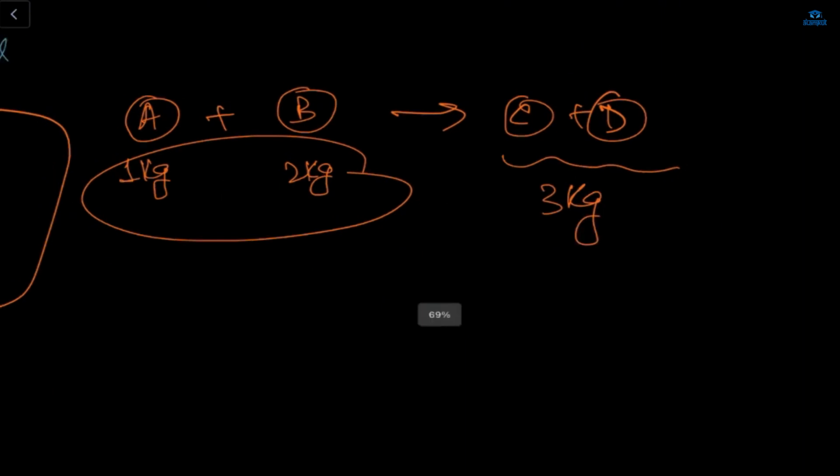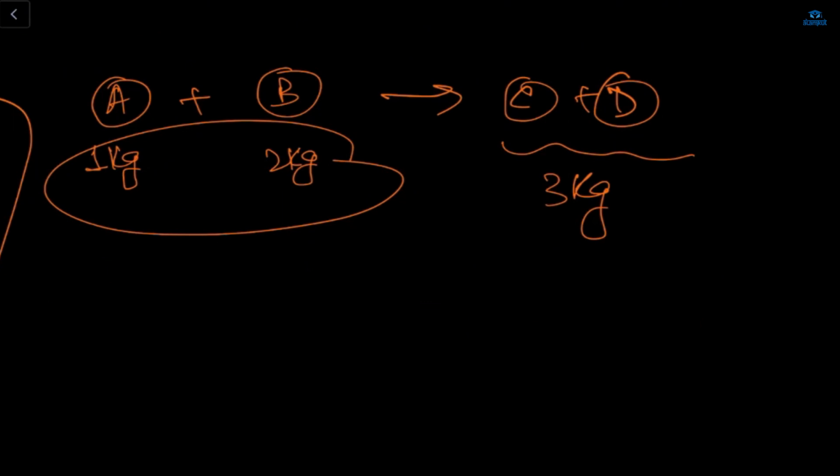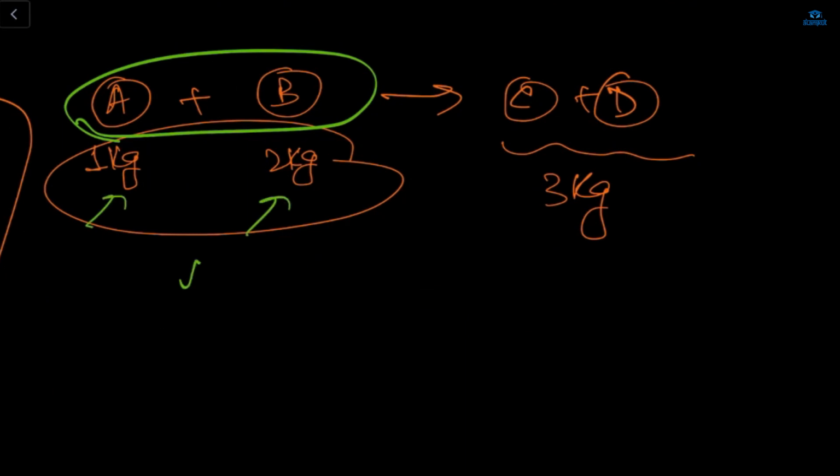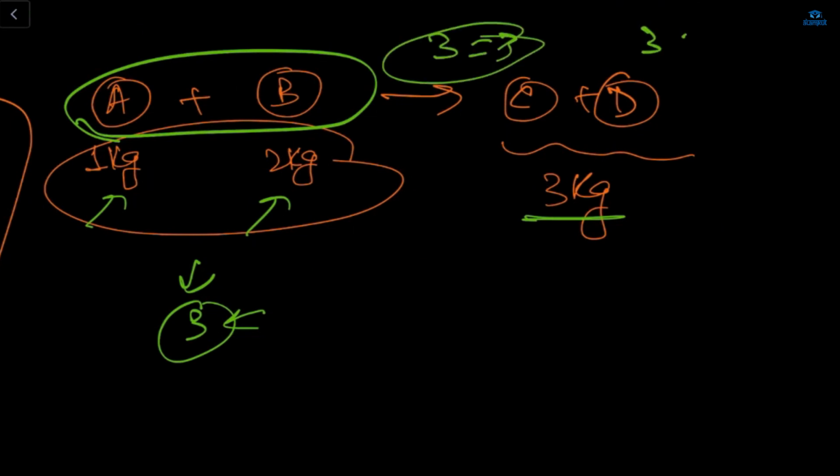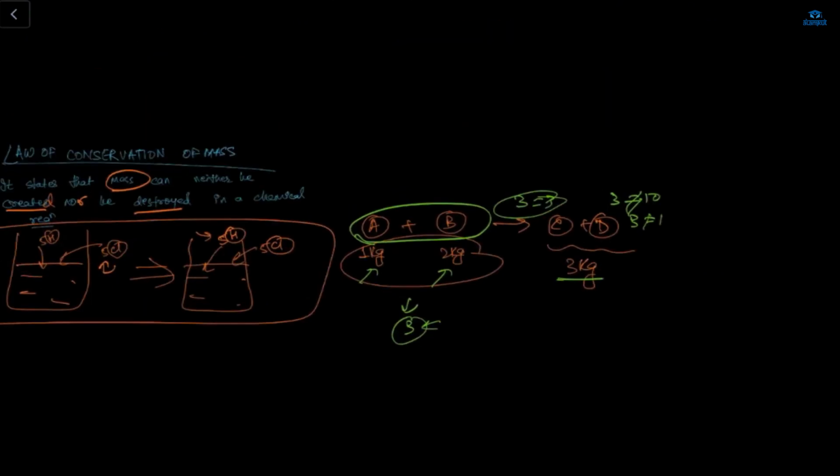Here I'm trying to explain that if I am doing some chemical reaction with these two, A and B, if this is 1, if this is 2, the whole will be 3. It's not like if I'm doing any chemical reaction, this thing is decreasing or this thing is increasing. No, after this chemical reaction, this 3 is 3 only, right? The 3 is equal to 3. It's not like 3 is equal to 10 or 3 is equal to 1. No. After the chemical reaction also, your mass will be the same. That's why mass can neither be created nor be destroyed in a chemical reaction.